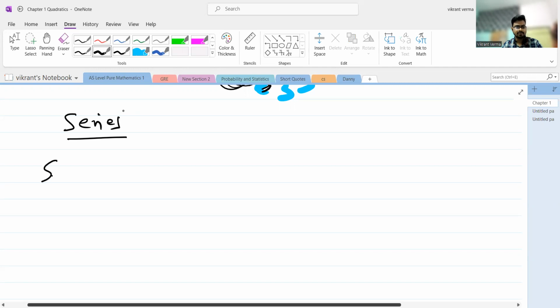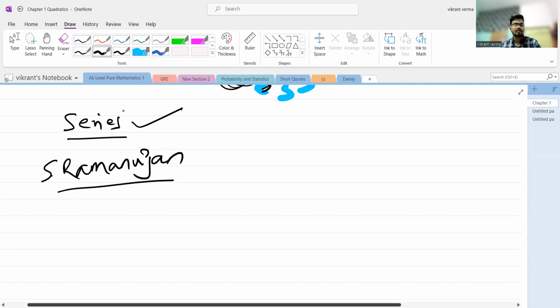He was an Indian mathematician, and his major contribution was in this domain of series. He had proved some very groundbreaking theorems in this series domain.